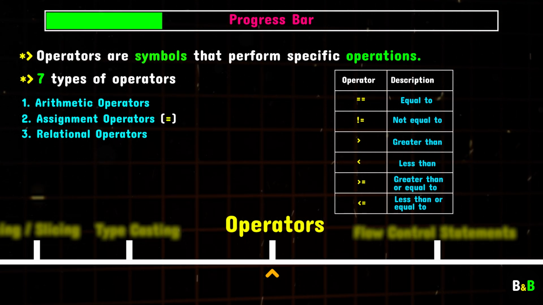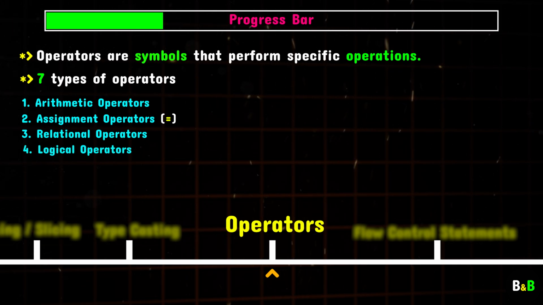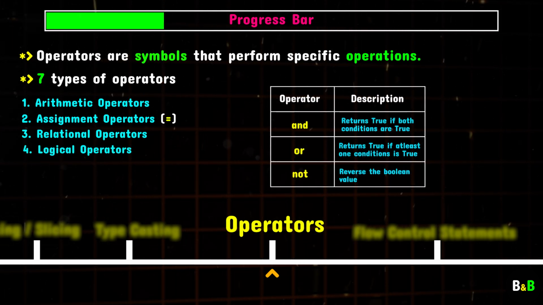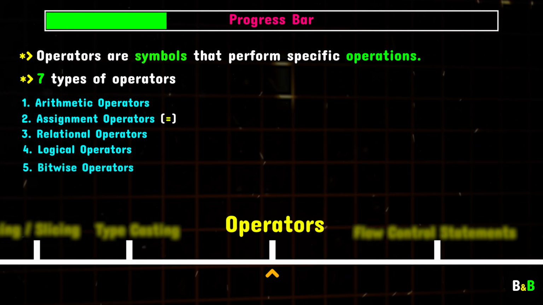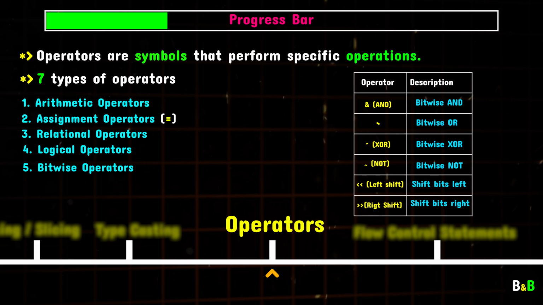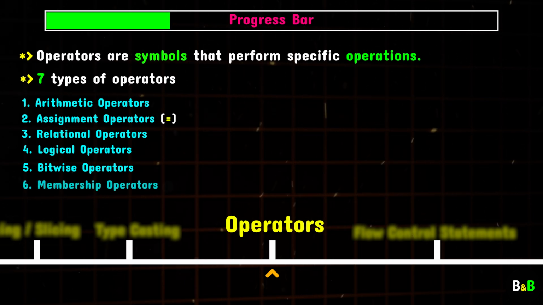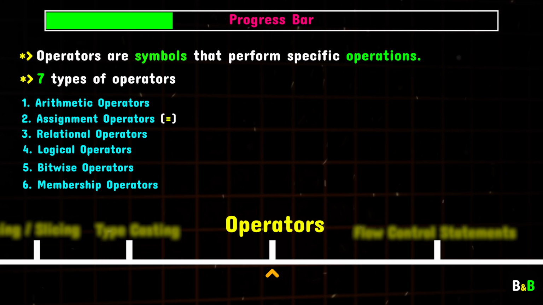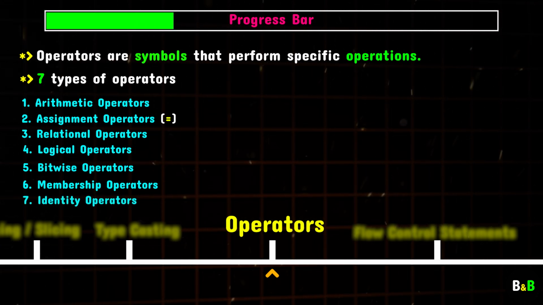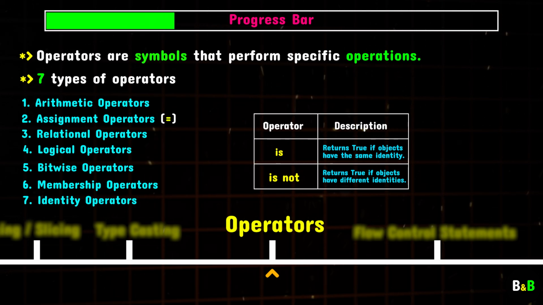Once we understand comparisons, we'll take a look at logical operators, which allow us to combine multiple conditions. This is essential for writing code that makes decisions based on several factors. We'll also cover bitwise operators. Now, these might sound a little advanced, but they're useful when working with binary data and can come in handy in specific scenarios. From there, we'll explore membership operators, which let you check if a value belongs to a list, a string, or any other collection. Lastly, we'll look at identity operators, which help you determine whether two objects are the same.